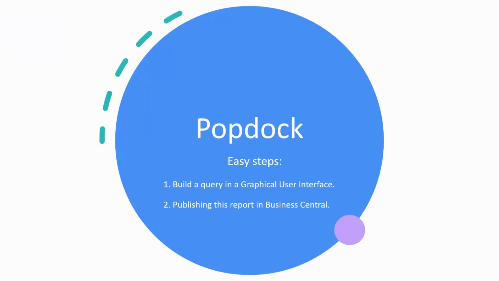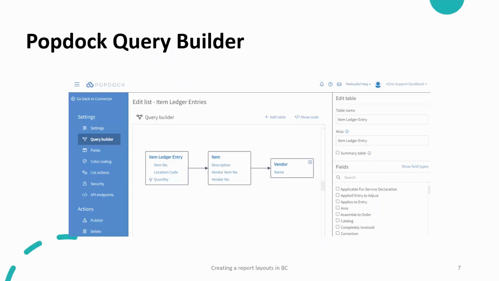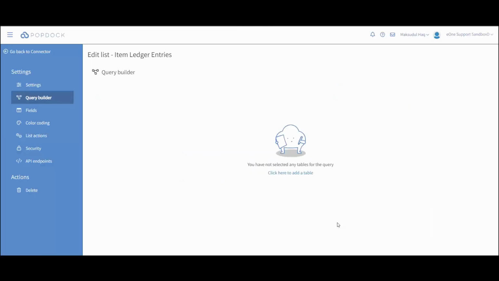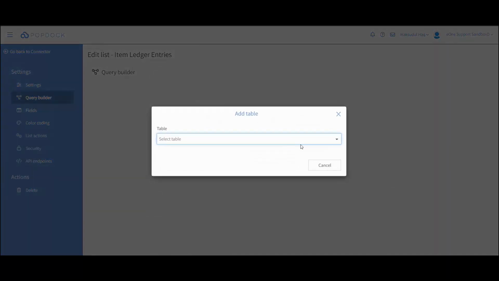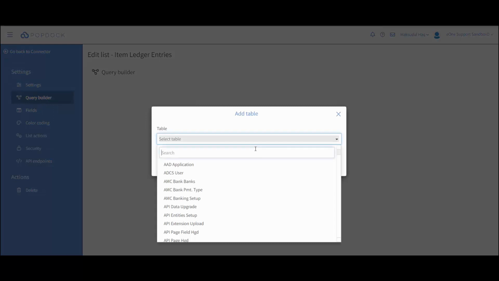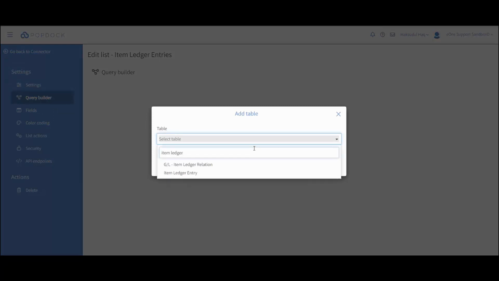Now I am delighted to show you easy steps. For this report, I will build a query in a graphical user interface and publish it in Business Central. The query in a graphical interface would look like this. This is the Popdock Query Builder interface. Click here to add tables. I have access to all Business Central tables from this interface.